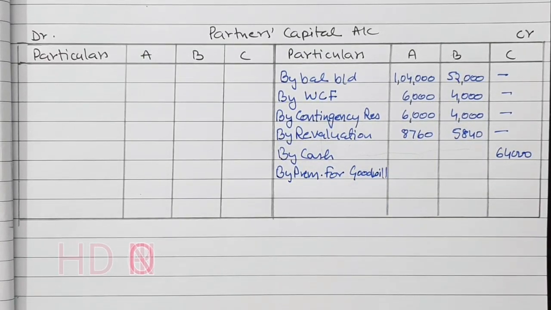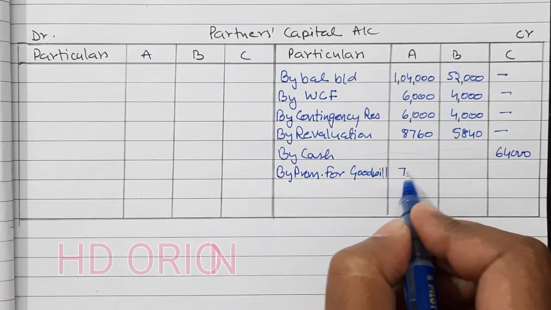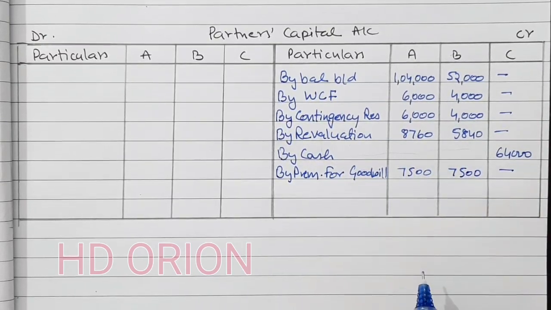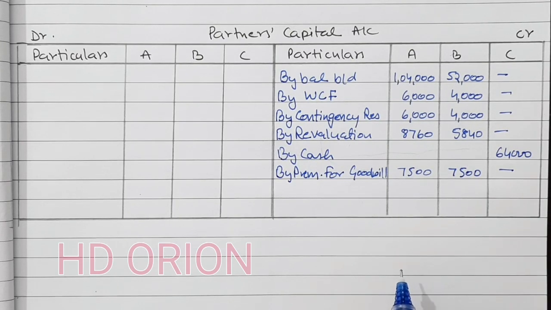Premium for goodwill will be distributed in sacrificing ratio 1:1, so 7,500 each.